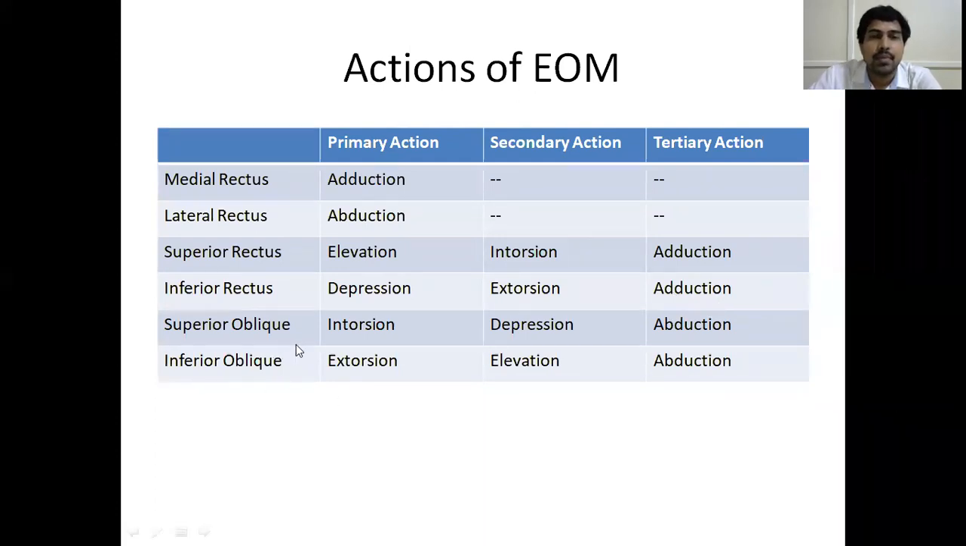Okay. Next, coming to the oblique muscles. As I told you, all the superiors are intorters. So the superior oblique muscle causes intorsion, and it also causes depression. Why it causes depression, I'll tell you later on. And similarly, all the recti are adductors, so obliques will become abductors. Similarly, inferior oblique: all inferiors are extorters, so it causes extorsion. Inferior oblique also causes elevation, and it also causes abduction, because all obliques are abductors.